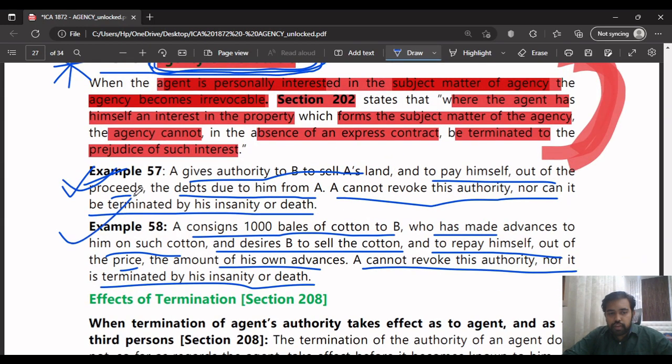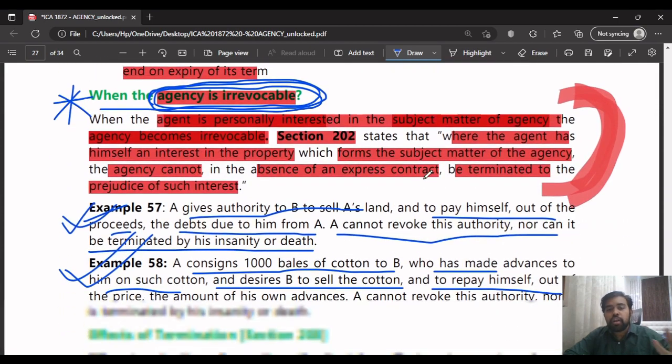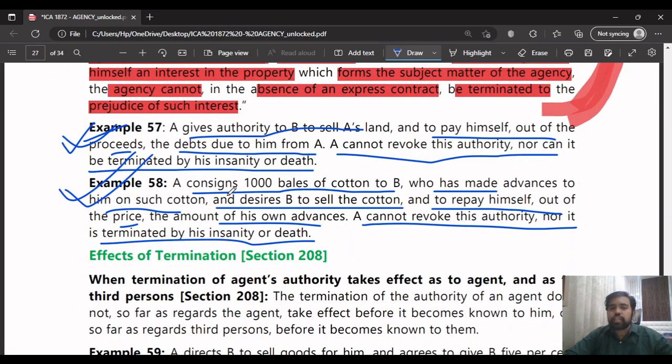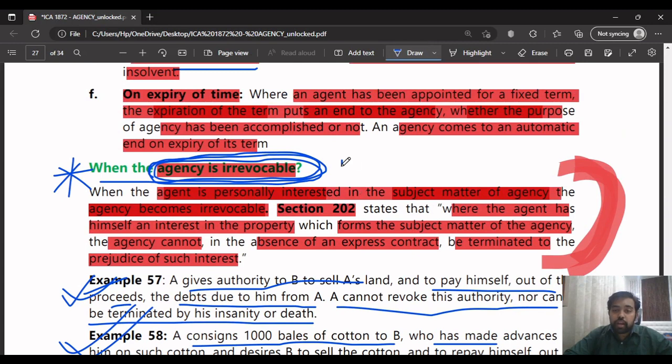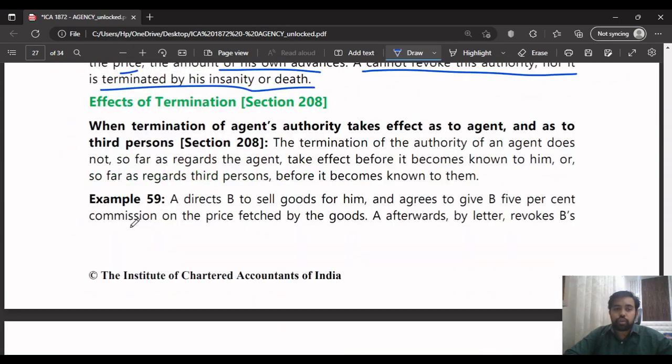These two examples are very important from the exam point of view. Read it twice, thrice, as many times as you want, but read this properly and go to your exam, because this can come for 5 marks. I'm telling you, this can come for 5 marks. It has already come four or five times in your exams. It is very important from the exam point of view. I have said it so many times already. It's up to you what you will do now.